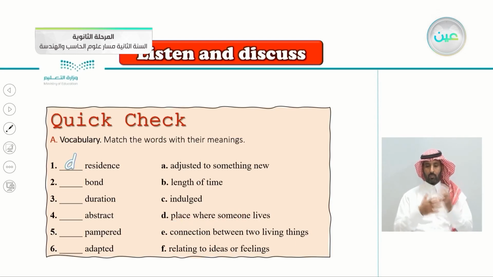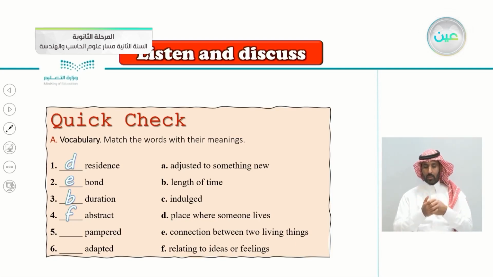Bond, this is an easy one. So number two, bond, with the letter E, connection between two living things. When you say, I have a strong bond with my friend, I have a strong bond with my brother. Number three, duration, something related to time. Duration, yes, it's the letter B, length of time. Abstract, like abstract art, for example, it goes with the letter F, relating to ideas or feelings.